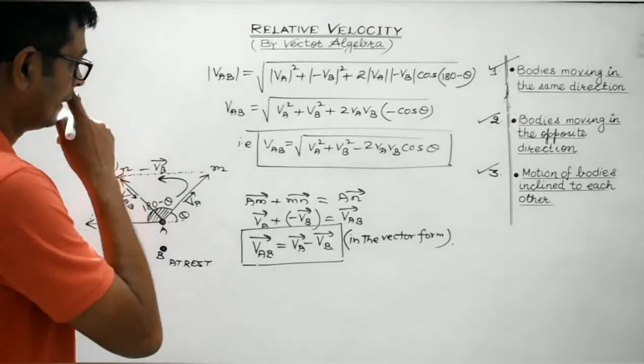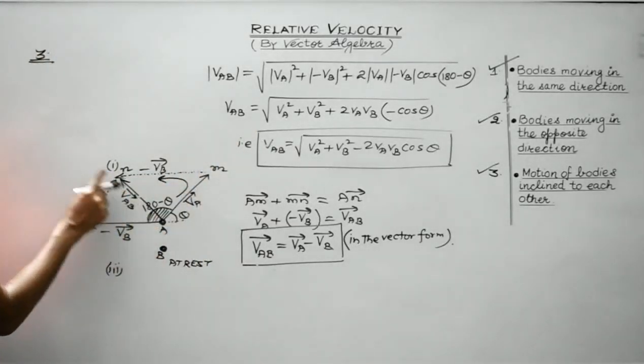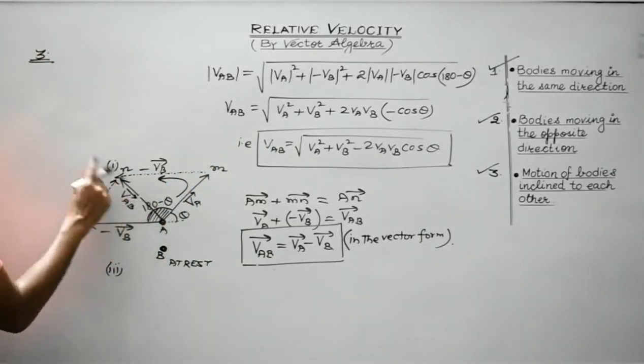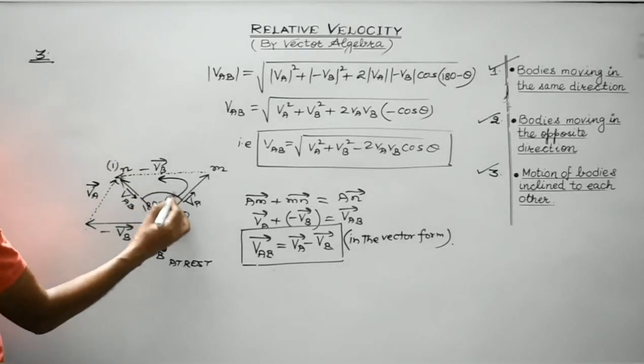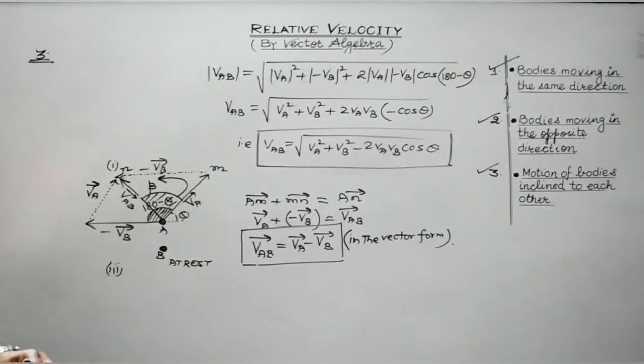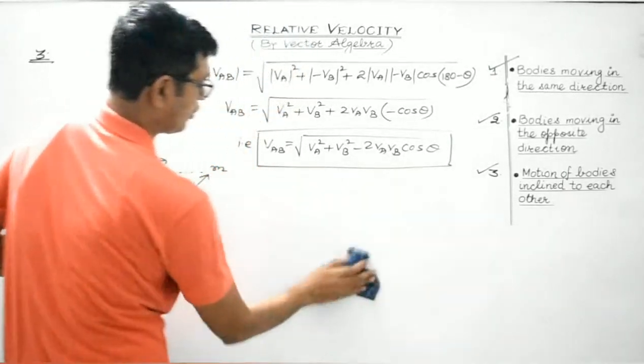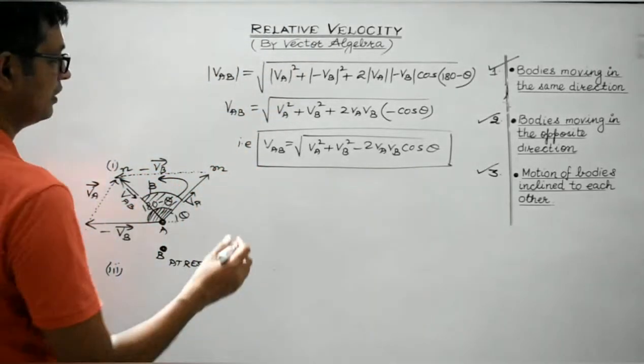Right students? Now regarding the direction, suppose this is the relative velocity of A with respect to B. Suppose it makes an angle beta with VA vector. Then what will be the angle beta? Beta is the angle which the VAB vector makes with the VA vector.